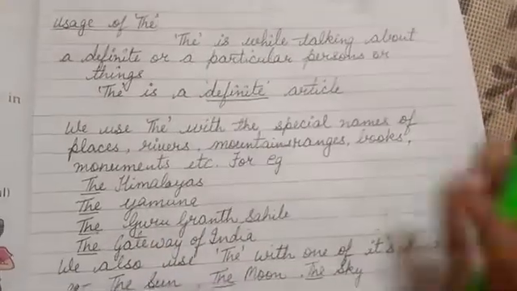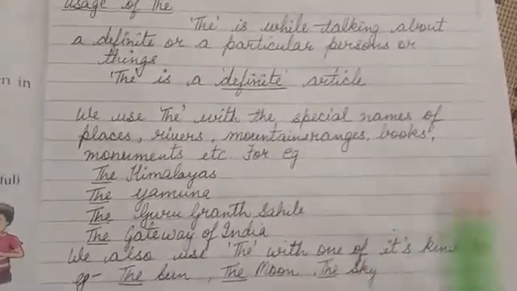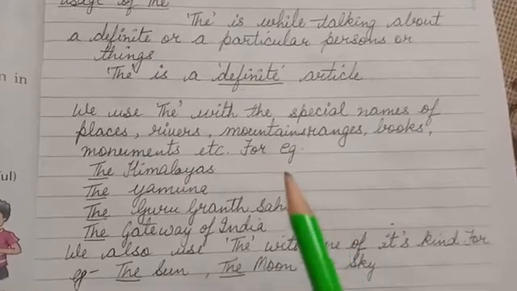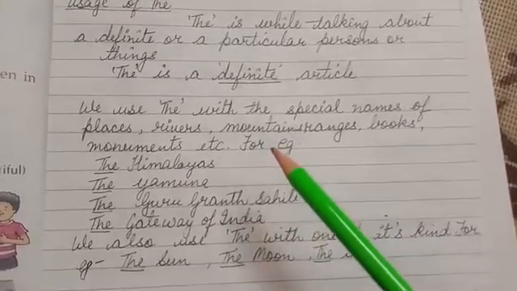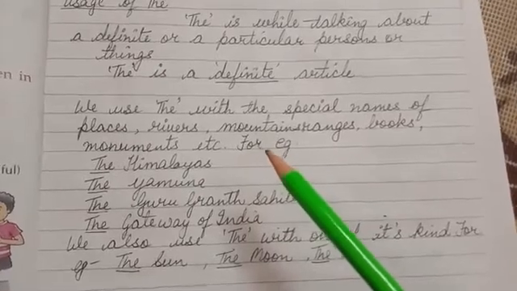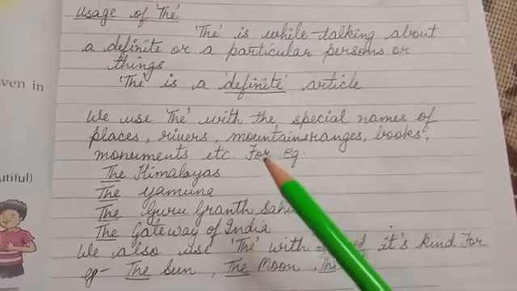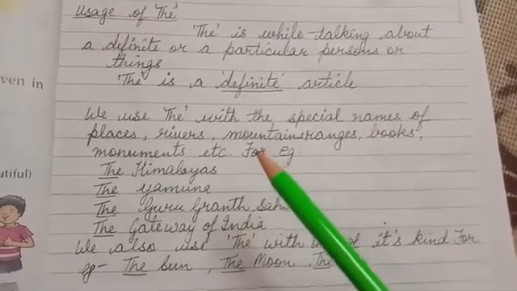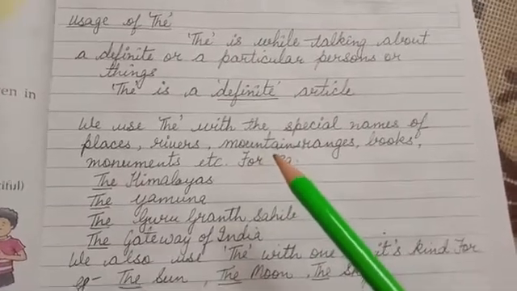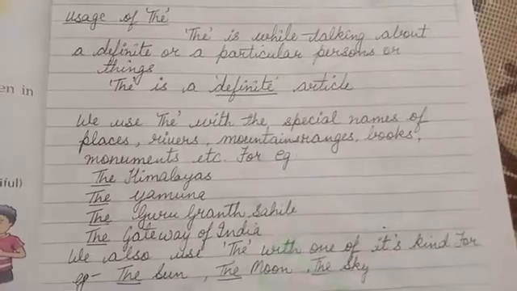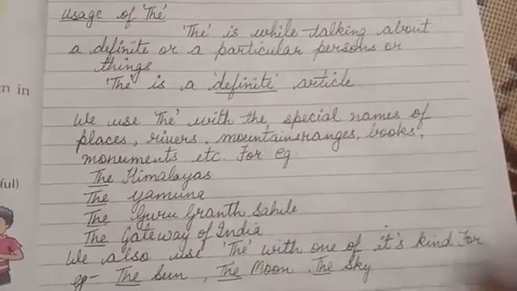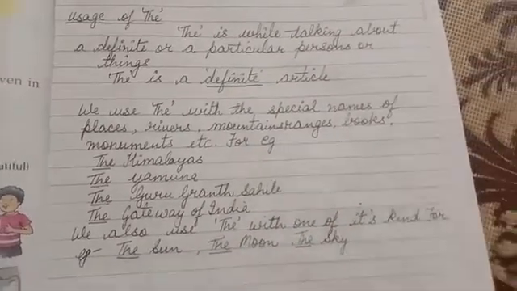But there is one more thing you have to pay attention to. You will not use the with proper nouns. For example, you don't say the Mumbai, the New Delhi, the Haryana, the Punjab. These are proper nouns, names of states and cities. We don't use the with them. Understood?